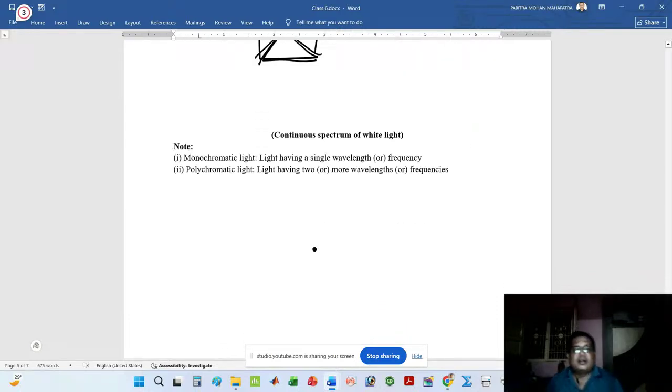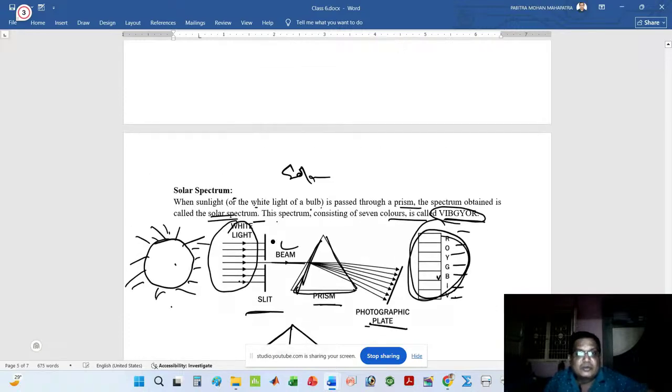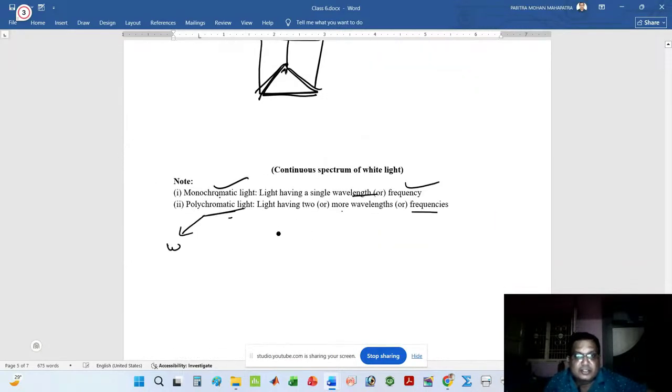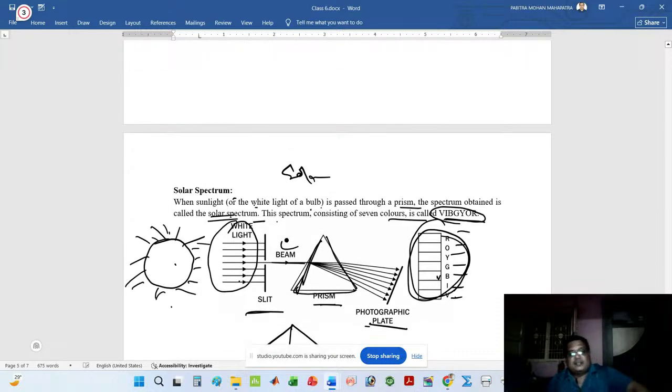Next, I have already said in the previous class what is monochromatic light and what is polychromatic light. Light having a single wavelength or frequency is called monochromatic light. Polychromatic light means light having two or more wavelengths or frequencies. White light has different wavelengths and different frequencies, so white light is said to be polychromatic light, because when it is split it gives different types of colored light.